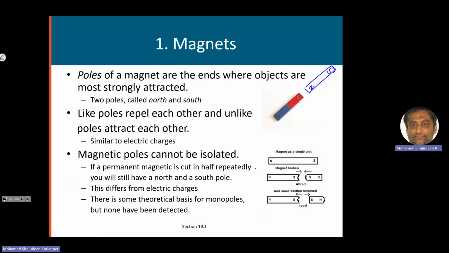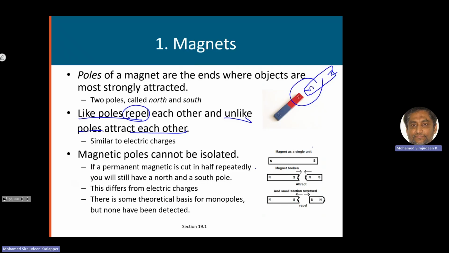But what if we bring the south pole closer to the north pole? Then it will be attracting. The south pole and the north pole, unlike poles, will attract. Like poles repel, and unlike poles attract each other. It is somewhat similar to the electric charges, where positive and positive, or negative and negative, will repel. Similarly, north-north or south-south will repel, but north-south will attract.